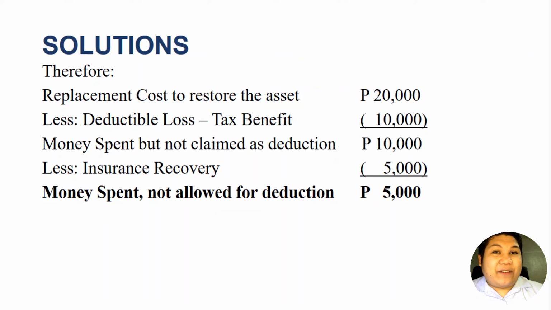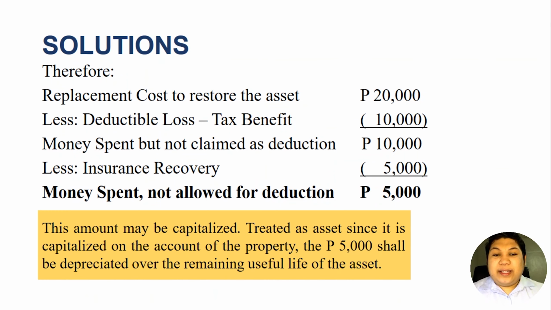We will add the 5,000 not allowed for deduction to that book value, and we will depreciate that 5,000 over the remaining estimated life of the property. So this 5,000 may be capitalized and treated as an asset since it is capitalized on the account of the property. The 5,000 pesos shall be depreciated over the remaining useful life of the asset.